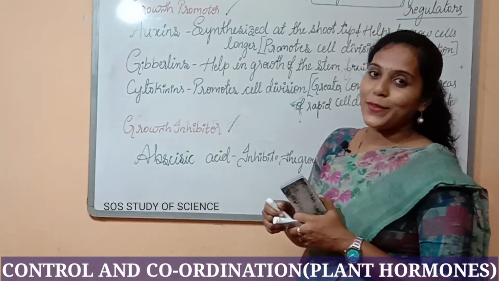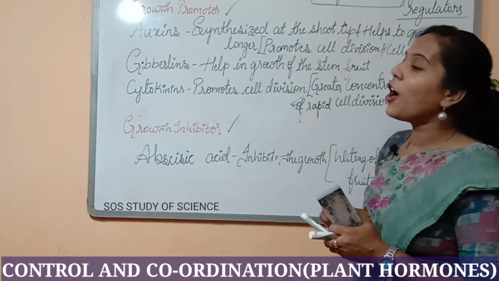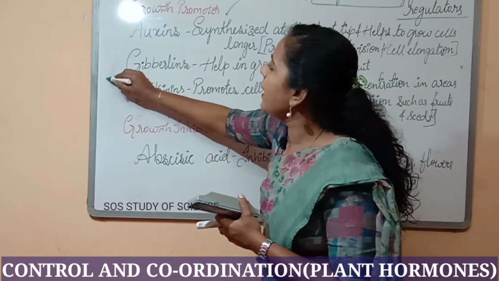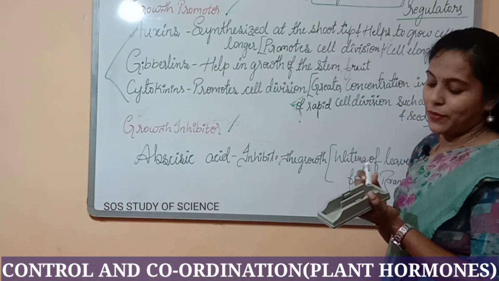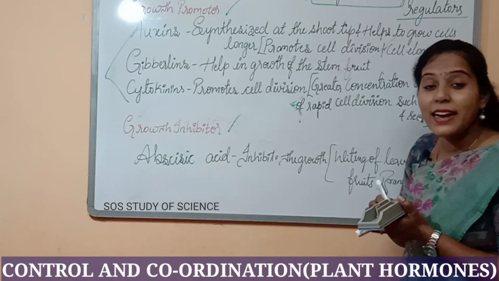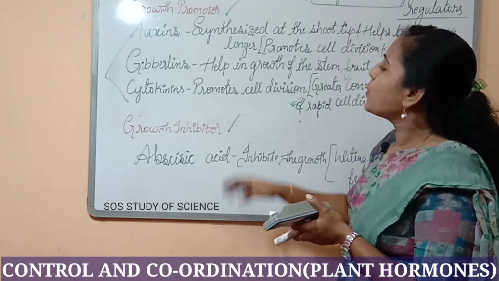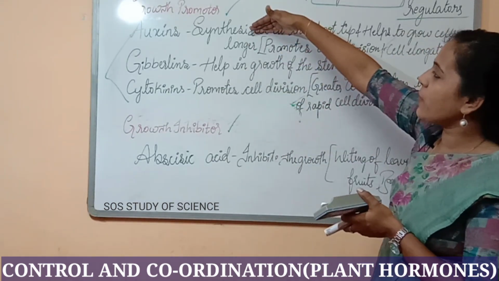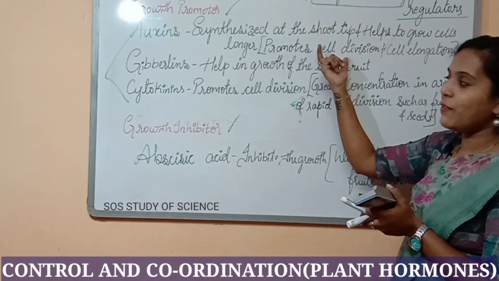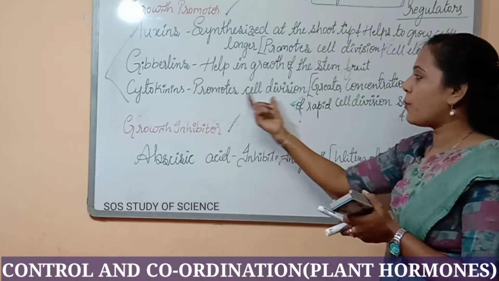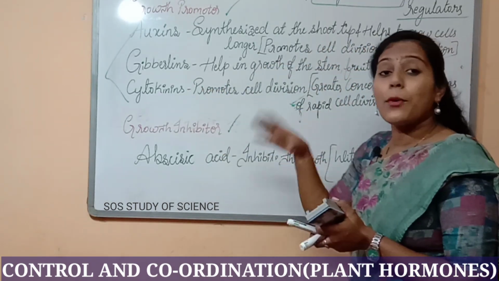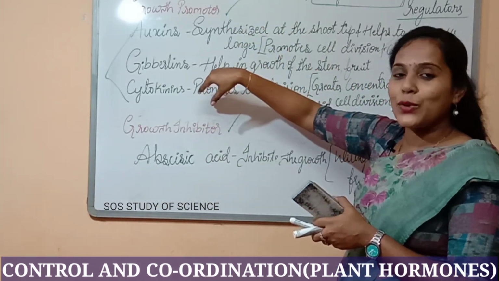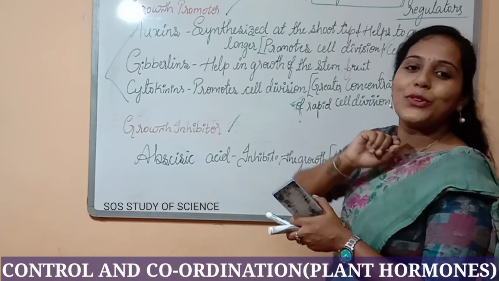and it also helps in the growth of the fruit. Okay, so moving to the next hormone, which is called cytokinin. Both cytokinin and auxin work together. They help in the promotion of cell division. In the case of auxin I wrote promotion of cell division, and for cytokinin I also wrote the promotion of cell division. They both work together.